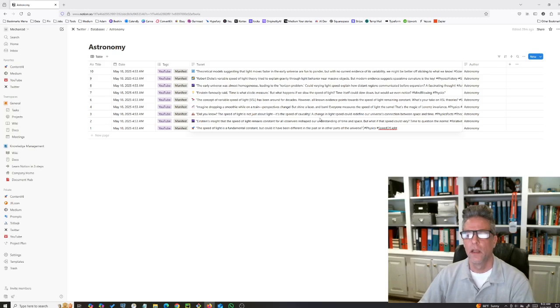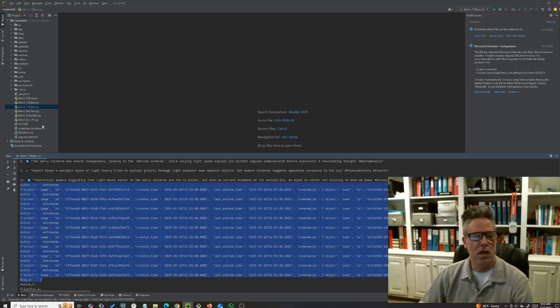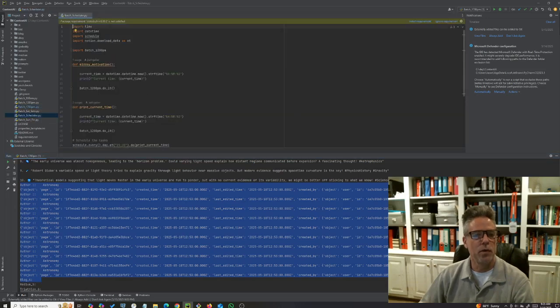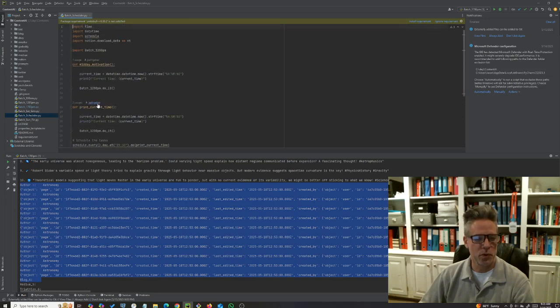Physics, speed of light. And so what I want to do is I want to tweet these, okay? What I want to do next is I want to tweet these at random times, but I want the astronomy ones to be late in the day, okay? I want manifestation to be early in the day. So what I'm going to do is I'm going to go to my scheduler, and this is actually not set up yet, but we've then got the tweet scheduler, and we're going to have midday motivation, astronomy videos, scheduled.